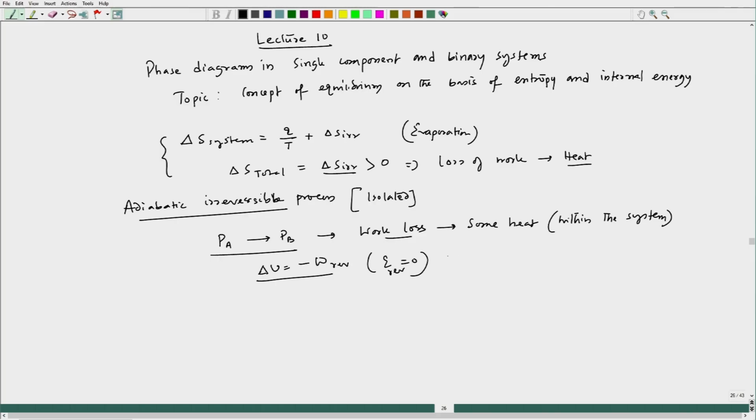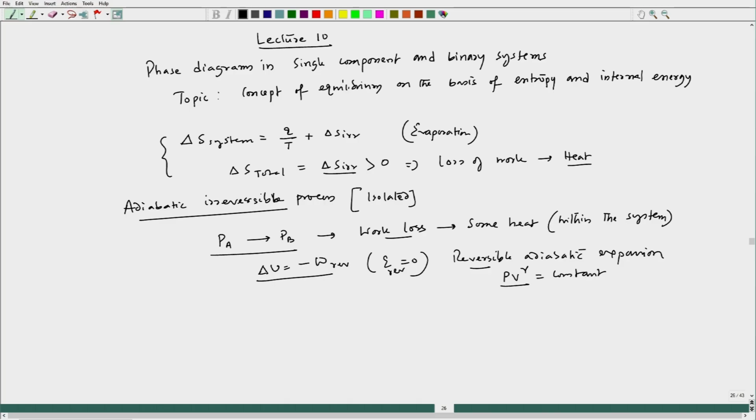So, this is isolated, that is why Q is 0. This is reversible adiabatic expansion, and since it is an ideal gas, it will maintain this P V to the power gamma equal to constant surface.